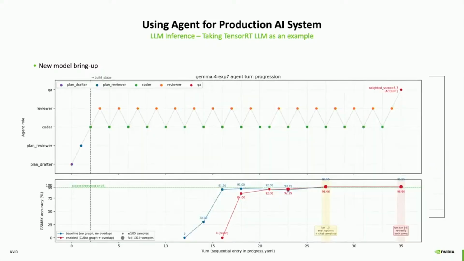And here's another example on top of that one. In this figure, we just add another plan reviewer phase, which we found is very effective for us to improve our token efficiency. By introducing the additional plan reviewer, we found we can converge with the same quality with just 35 iterations, which can save our tokens.